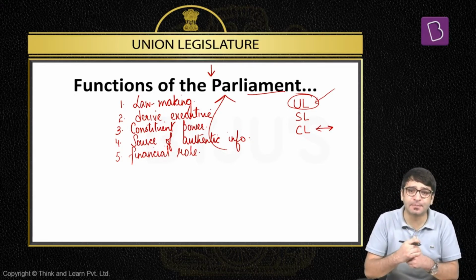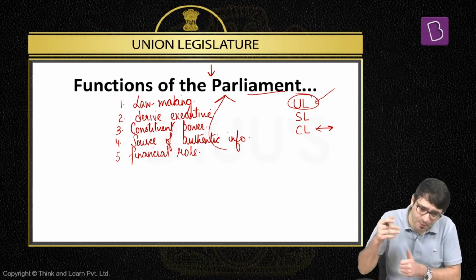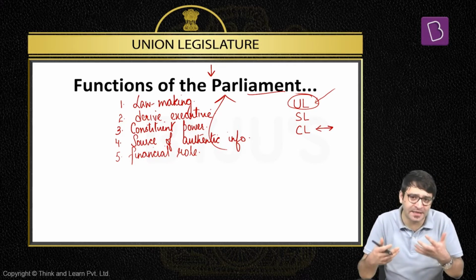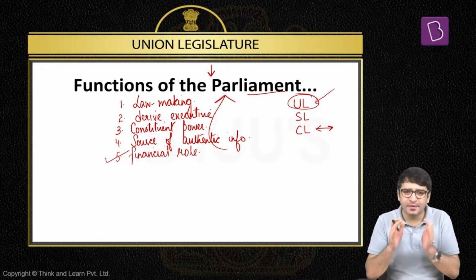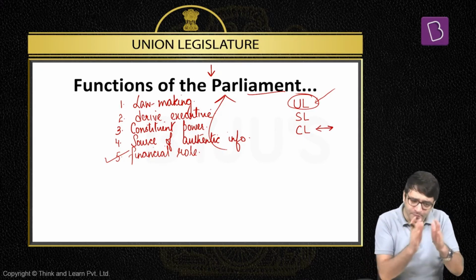Budget has to be passed in the Indian Parliament. Money bills have to be passed in the Indian Parliament. Financial bills have to be passed in the Indian Parliament. That means another role performed by the Indian Parliament is the financial role. So when we look at Article 79, it says that the Union Legislature, which is the Parliament, consists of the President, Rajya Sabha, Lok Sabha.